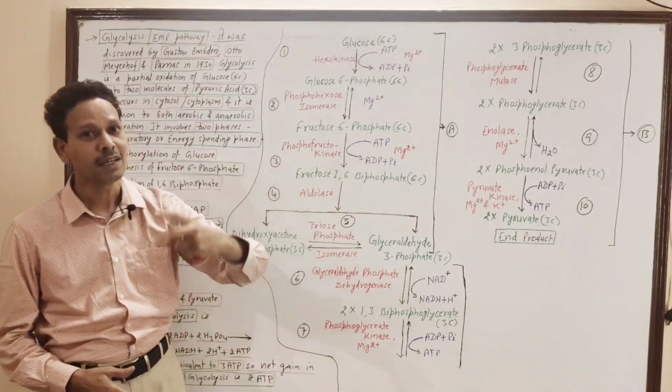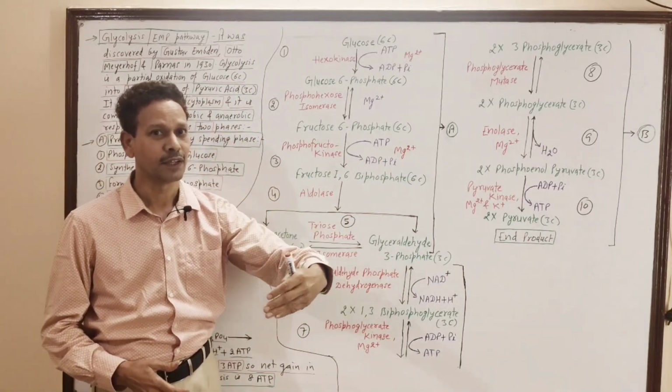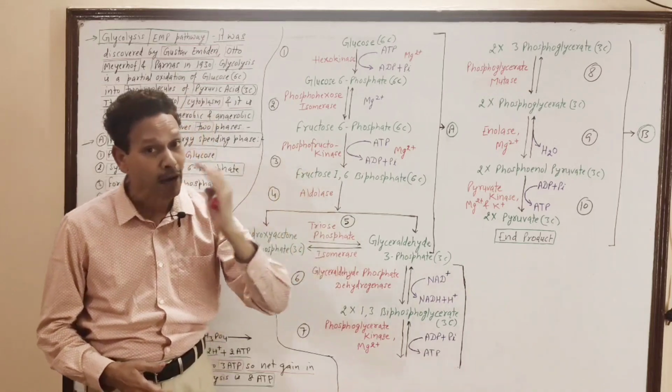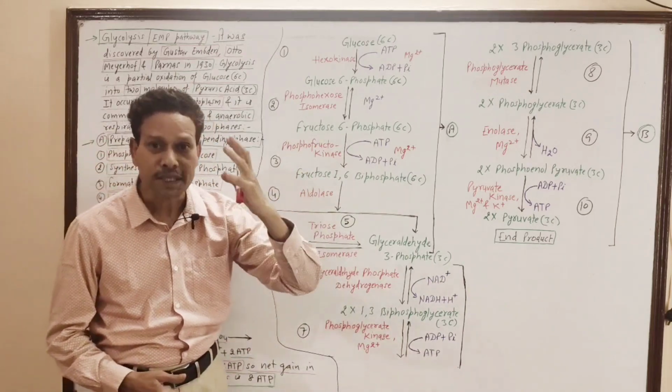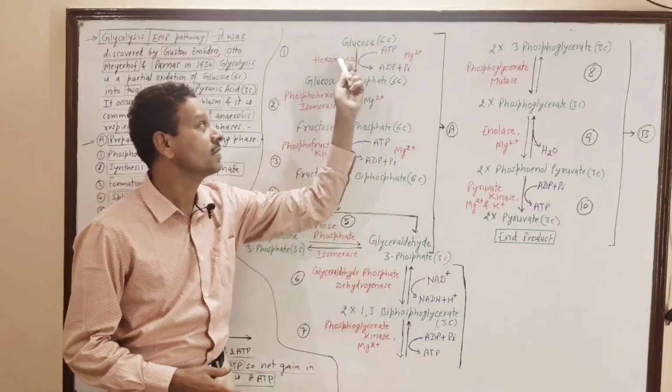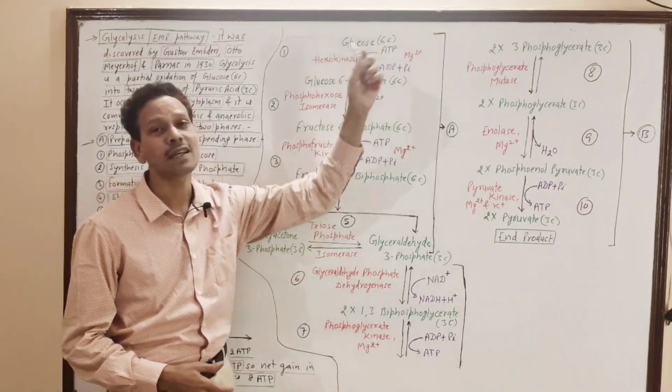It means glycolysis involves partial oxidation, that is simple breakdown of this glucose molecule, which is a 6-carbon compound.